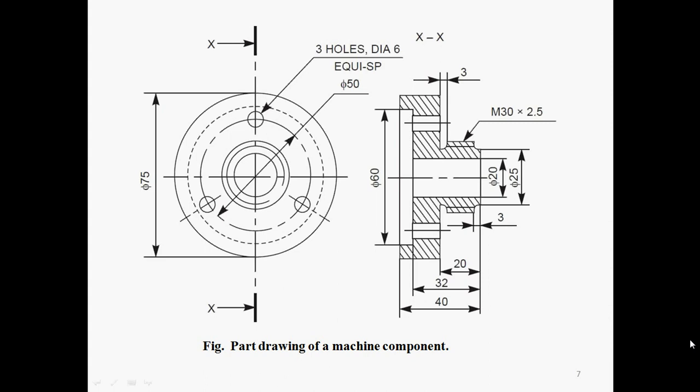So the manufacturing engineer will understand from this drawing which type of machine tool is suitable, which type of tooling is required, which type of gauging is required, how to manufacture the jig, how to manufacture the fixture. So everything will be clear. And on the drawing, you must write down the material because tooling depends on that. And once the tooling is selected, the cutting parameters like cutting speed, feed, depth of cut depend on the material hardness, various heat treatment processes. The above figure is called a simple part drawing.